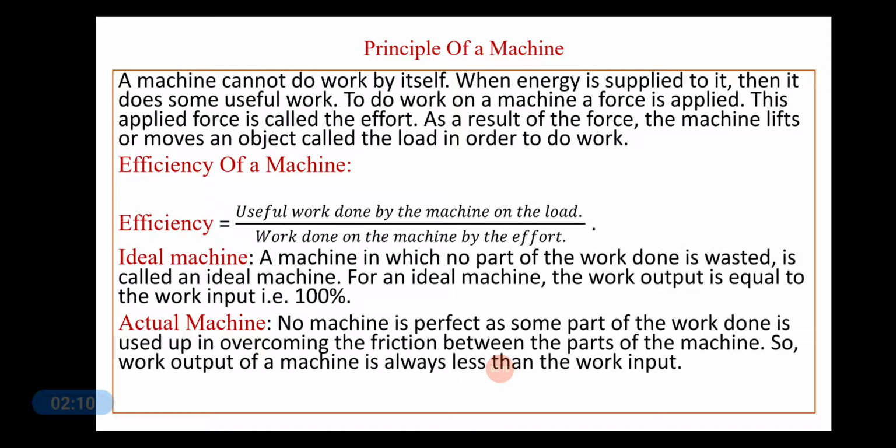Principle of a machine. A machine cannot do work by itself. That is, a machine can never do any work on its own. Energy needs to be supplied to it. That is, when energy is supplied to it, then it does some useful work. To do work on a machine, force is applied. So this applied force on that object is called the effort.